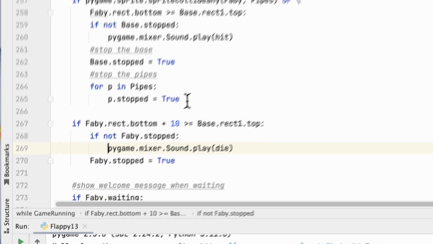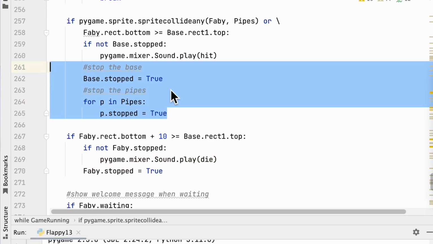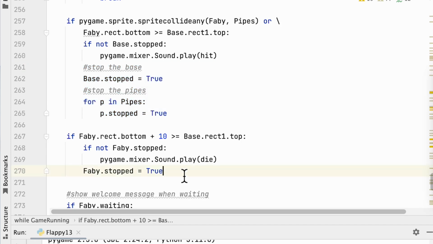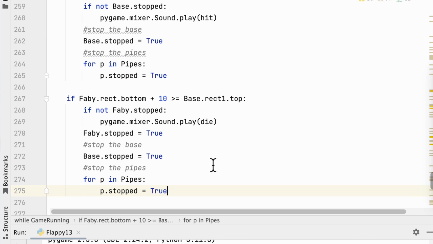Which is basically this code here, line 261, because on this, we're colliding with the pipe, and this sort of assumes that we collide with the pipe first and then we hit the ground. But what if we hit the ground first and then hit the pipe? Let's go ahead and put this code in here, and then let's try it out.